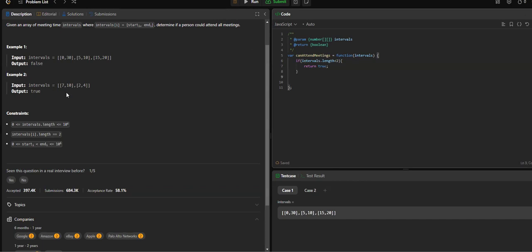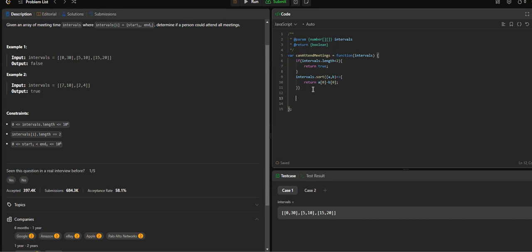Now, if we have more than one meeting, then first we are trying to find all the meetings in the start order, so that we can know in which order we have to attend all the meetings. So that's our first goal. We just need to sort the input array, returning based on the start of the interval. So a of 0 minus b of 0. Now our intervals array is basically sorted based on the start of the meeting.